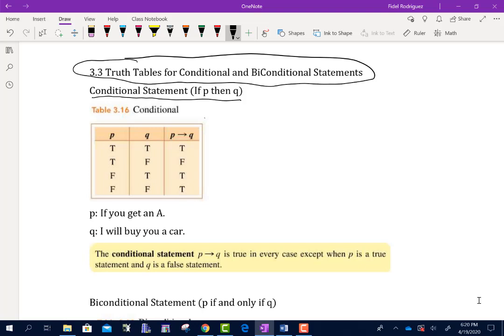So here is my truth table for, excuse me, let me get my pen to work. Sometimes it goes off. There we go.